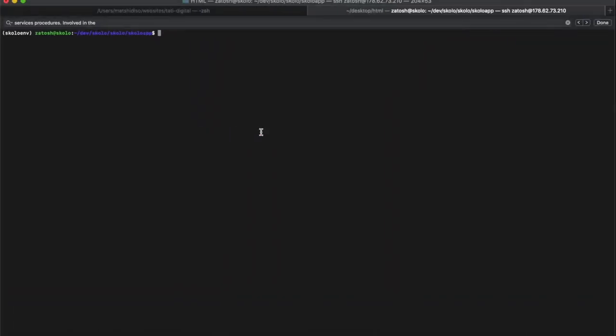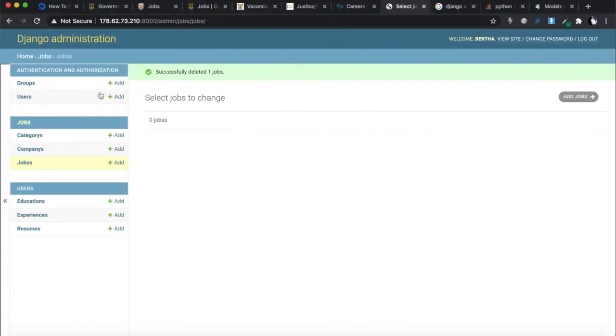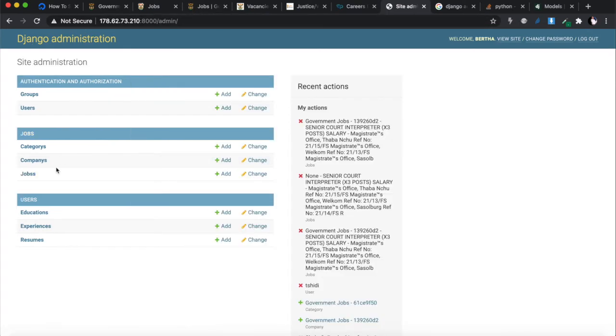All right. So I'm going to run the server here. I need to do manage.py runserver, and then I need to run it on port 8000. And I want to just show you something. If you go quickly into our admin database, you'll see that under jobs we had these categories and companies. We're going to save specific job categories and specific companies under here.